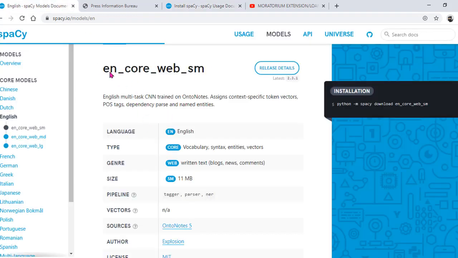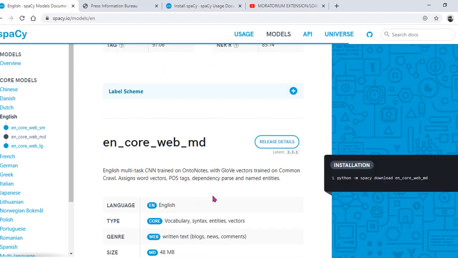Here en stands for English language, and core specifies the vocabulary, syntax and entities, the model capabilities in the document. Web gives us the genre of the text which we have taken, which may be blogs, news or comments. And sm stands for the size of the model, sm is small, which is 11 MB.